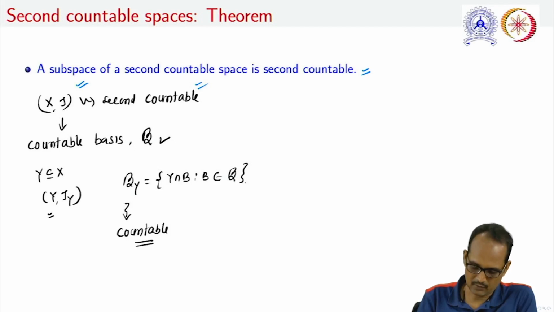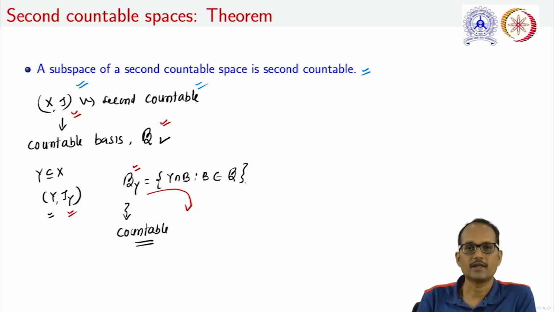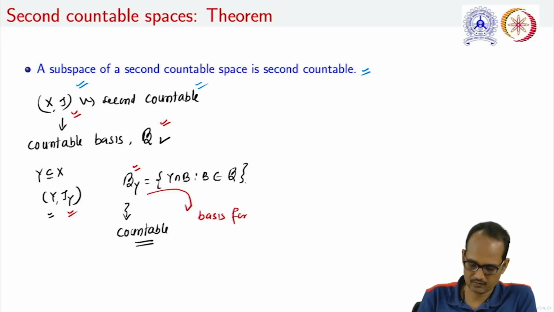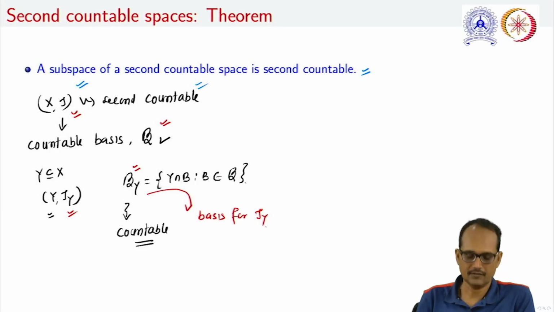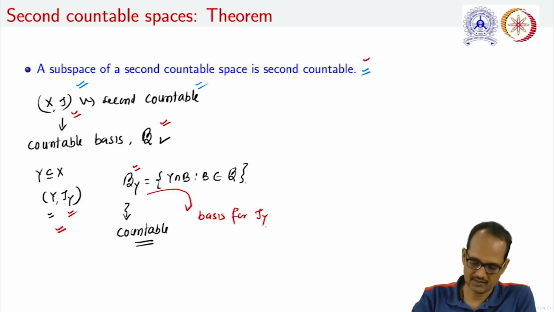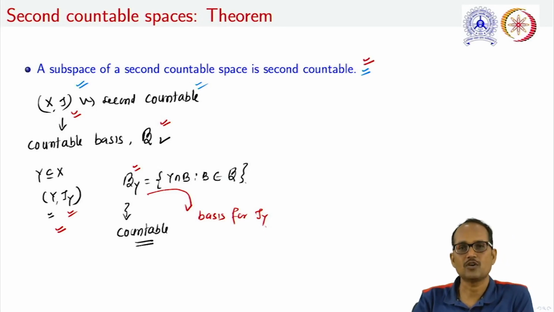Also, we have already seen that if B is a basis for topology tau, then B_Y is a basis for the relative topology tau_Y, and therefore this space has a countable basis. Hence, the result, that a subspace of a second countable space is second countable.